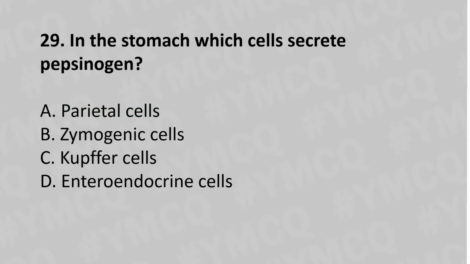Now let's move to question number 29. In the stomach, which cells secrete pepsinogen? Option A parietal cells, option B zymogenic cells, option C Cooper cells, option D endocrine cells, and the answer is option B zymogenic cells.